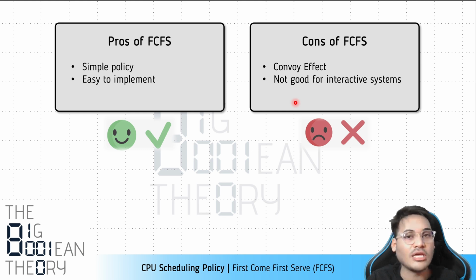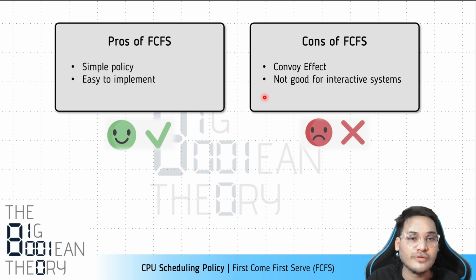We want low turnaround time, but if we have a workload where there is a convoy effect, then first come first serve performs very poorly. And finally, it is not good for interactive systems. As such, we cannot say this is a drawback. First come first serve has its own application, right? It is meant to be used for batch systems. It is not designed to give a good response time. As we saw in convoy effect, what will be the other metric that will be hurt?